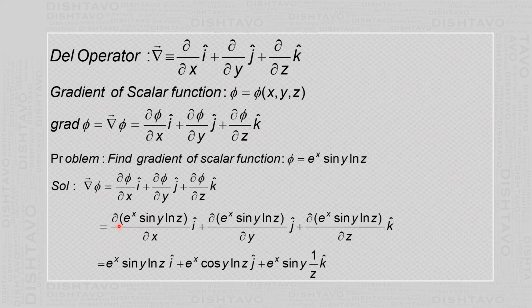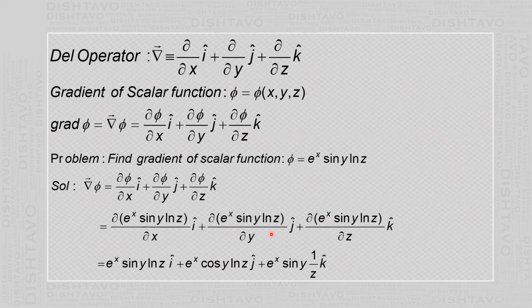Now here we are partially differentiating with respect to x, so we have to treat y and z as constant. When you differentiate, the derivative of e raised to x with respect to x partially is e raised to x. Here y and z are constant, so they come as a constant multiple. So we get e raised to x sin y ln z, and that i cap is there. In the second term, when you differentiate partially with respect to y, then x and z are to be treated as constant. So the partial derivative with respect to y of sin y is cos y.